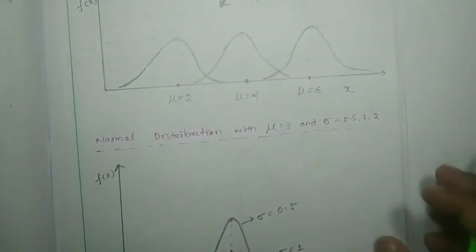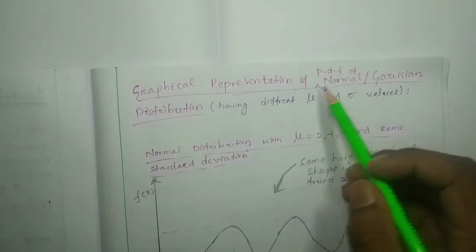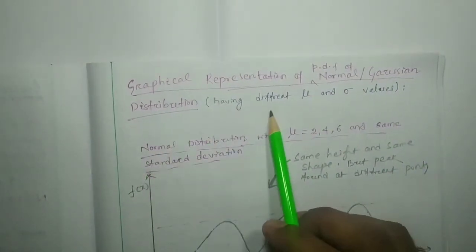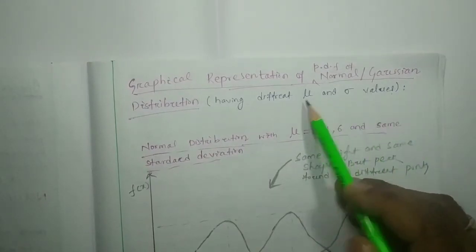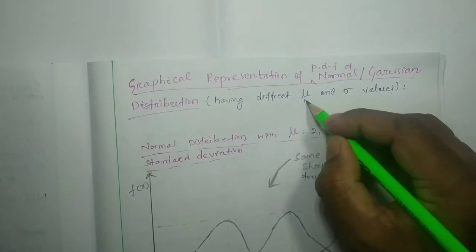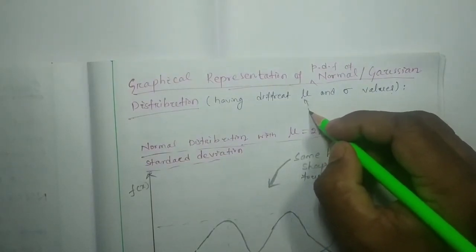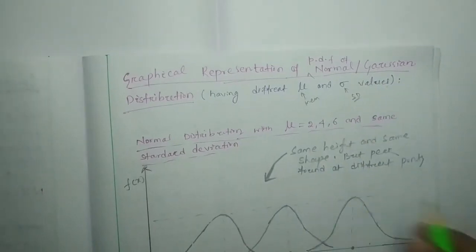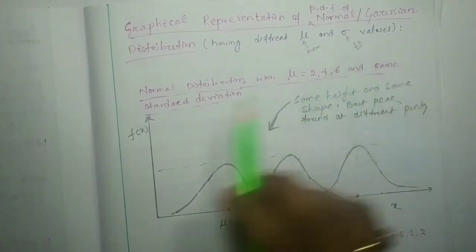Now we consider the graphical representation of the PDF of the normal or Gaussian distribution having different mu and sigma values, that is, different mean values and standard deviations. First we consider different mean values and the same standard deviation.